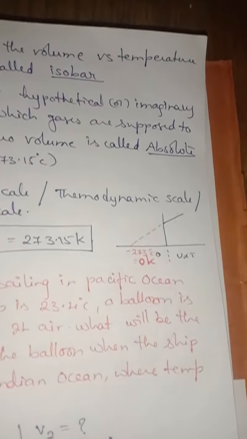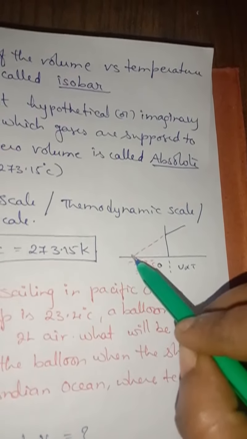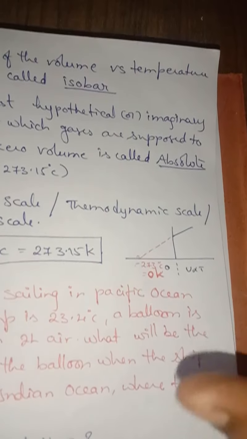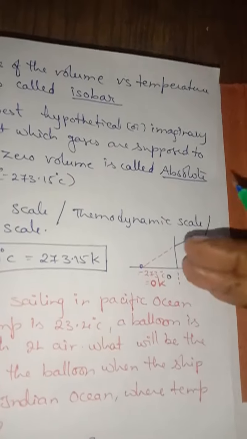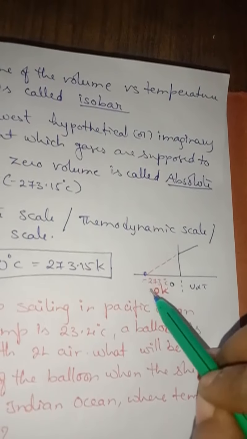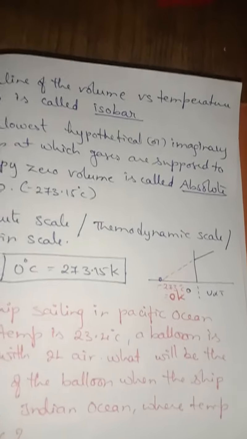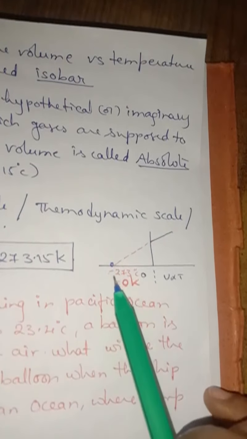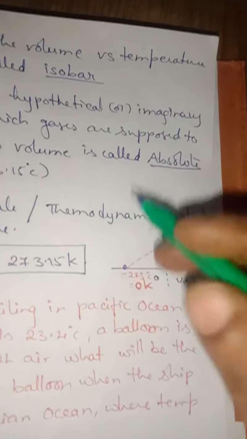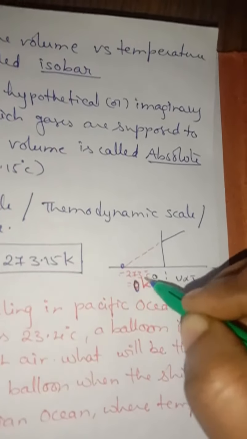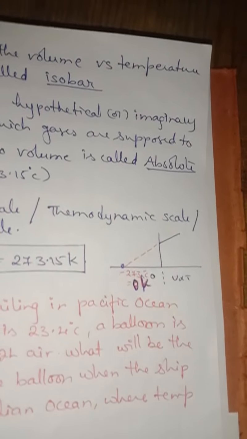Behind this, the point where the volume becomes zero, that means no gas will be occupying any space, is called 0 Kelvin, which is minus 273 degrees Celsius. At 0 Kelvin, the motion of the gas particles becomes 0.